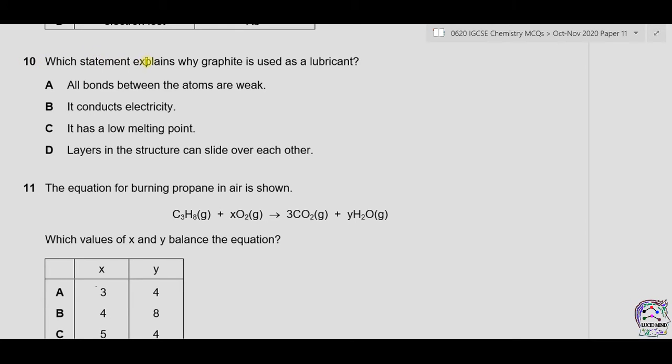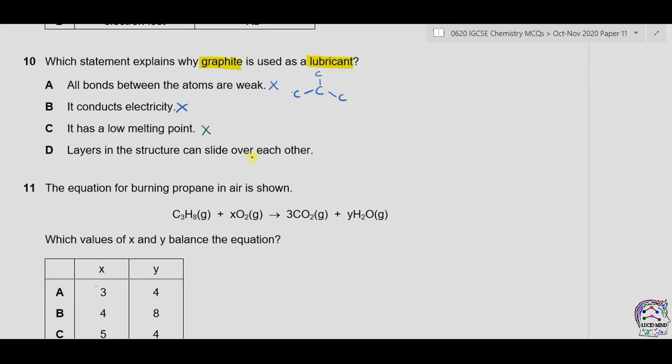Question number 10. Which statement explains why graphite is used as a lubricant? A. All bonds between the atoms are weak. In graphite, each carbon atom makes 3 single covalent bonds with other carbon atoms, so the bonds are strong, not weak. B. It conducts electricity. Graphite does have free electrons, so it is a good conductor, but this is not the reason for it to be used as a lubricant. C. It has a low melting point. Graphite does not have a low melting point, its melting point is quite high.